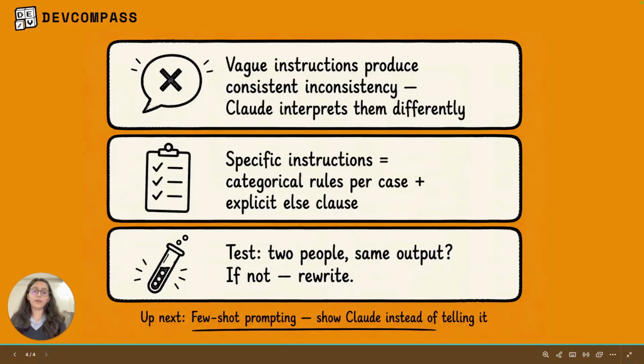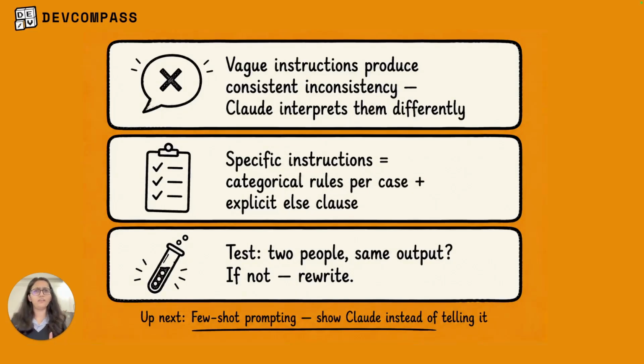That was it for this video. I just love small and cute videos and I know that you guys like them too. This is all that we wanted to cover on why things like be careful and be sensitive are useless and how we should write prompts that actually work. Vague instructions produce inconsistent answers. Claude interprets them differently, so it could be the same input but different output depending on how many times you've run it.